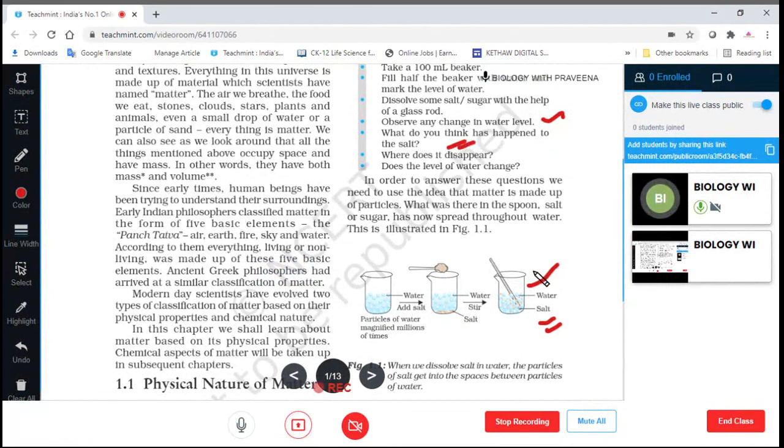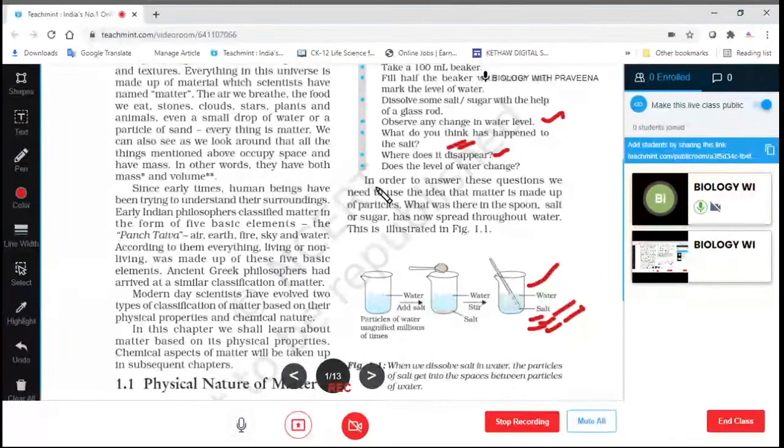So they are asking what is happening to the salt present in the water. Where does it disappear? Why is the salt disappearing after dissolving it in water? That is the question. Does the level of water change after dissolving the salt? Whether the level of the water has changed or not, they are asking. Okay. So to answer these questions, we will be seeing in the class.